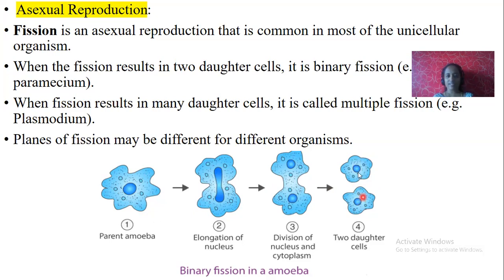Now, how many daughter cells are there? Two. So, one cell leads to the production of two equal cells. That is why it is called binary, two, binary fission. This is about binary fission in amoeba.